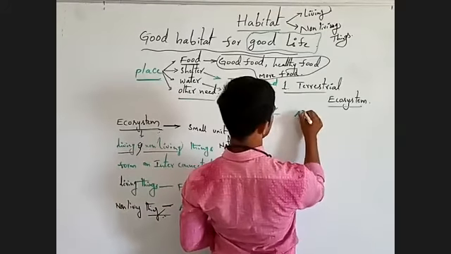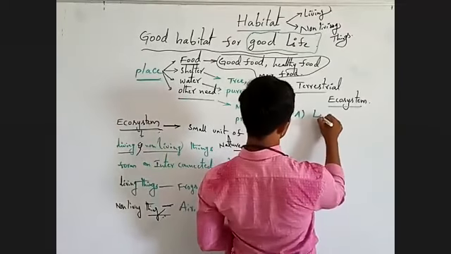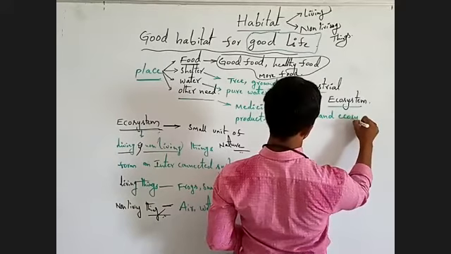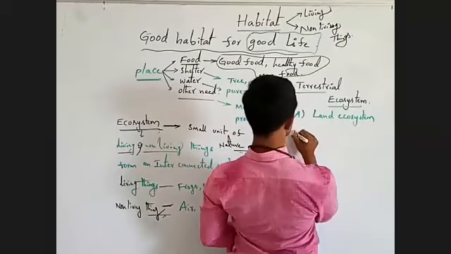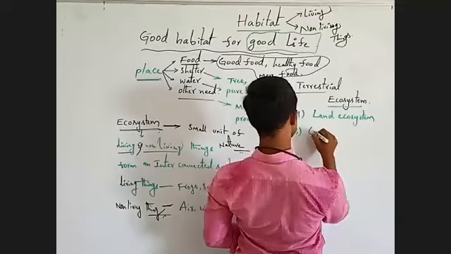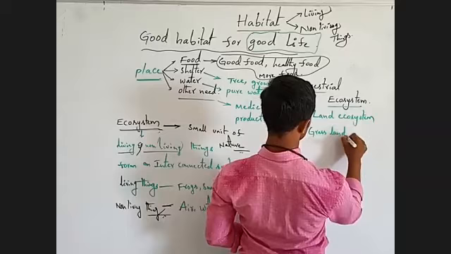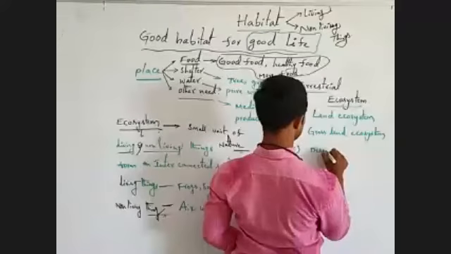For example, land ecosystem, next, grassland ecosystem, next, desert ecosystem.